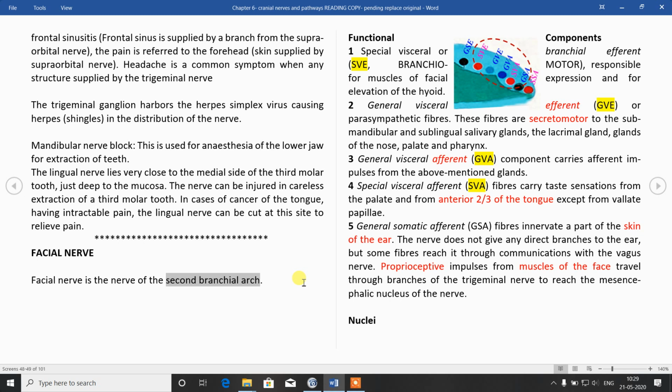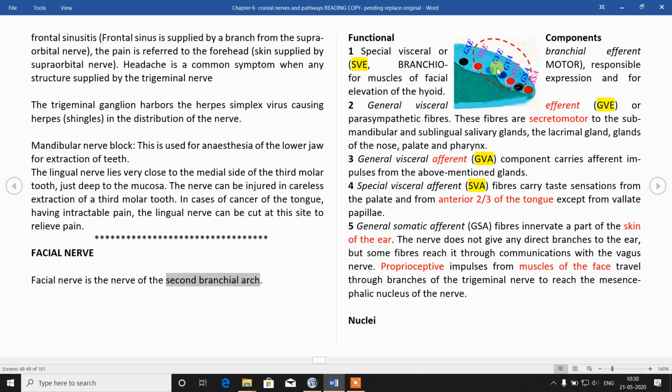Again, first pharyngeal arch, mandibular nerve, second pharyngeal arch, facial nerve, third pharyngeal arch, glossopharyngeal nerve, fourth and sixth pharyngeal arch, that is recurrent laryngeal nerve, branches of vagus. So we have 5, 7, 9, 10 supplying pharyngeal arches.